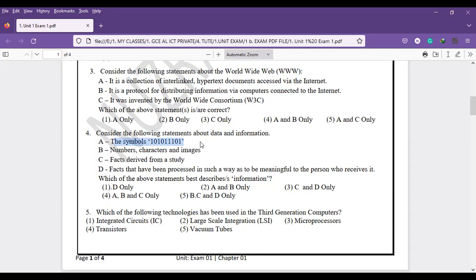Collecting facts means details. It is a research concept, that's why we call it information. D: facts that have been processed in such a way to be meaningful to the person who receives it. Most of them selected D only, but C and D is the answer. Fine.